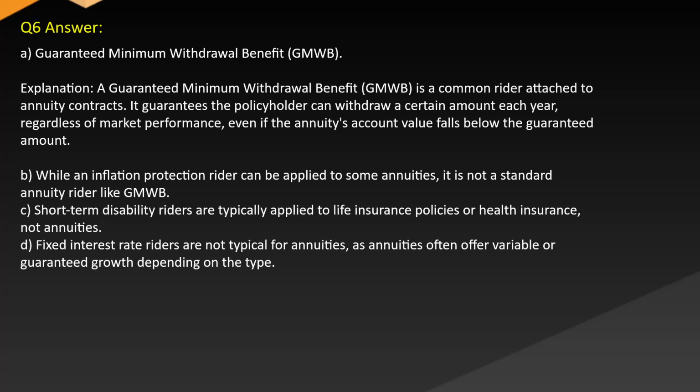B. While an inflation protection rider can be applied to some annuities, it is not a standard annuity rider like GMWB. C. Short-term disability riders are typically applied to life insurance policies or health insurance, not annuities. D. Fixed interest rate riders are not typical for annuities, as annuities often offer variable or guaranteed growth depending on the type.